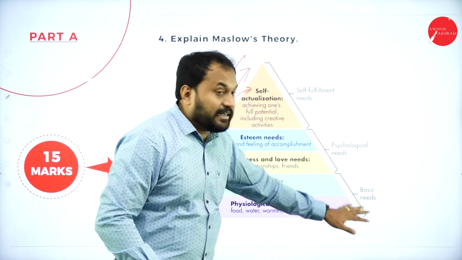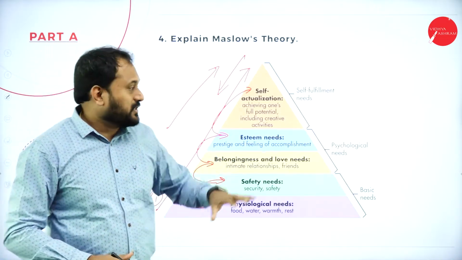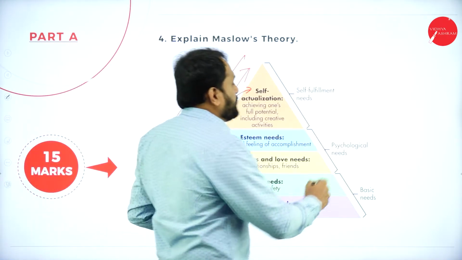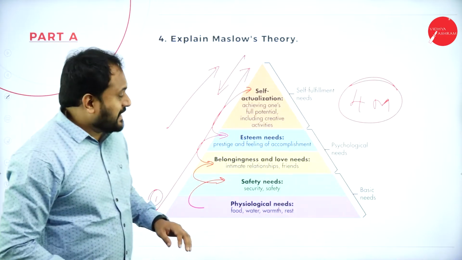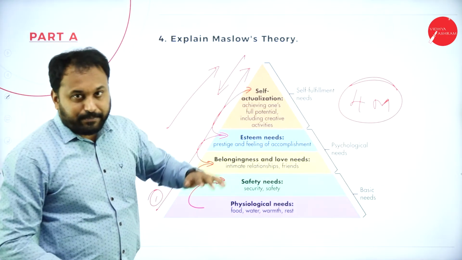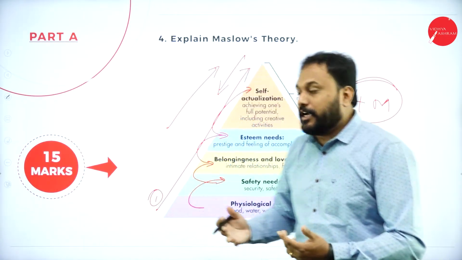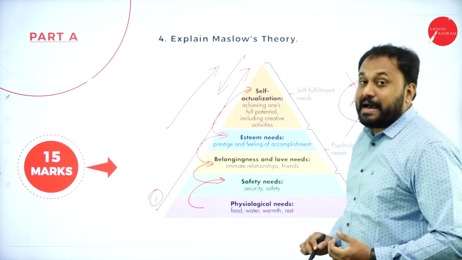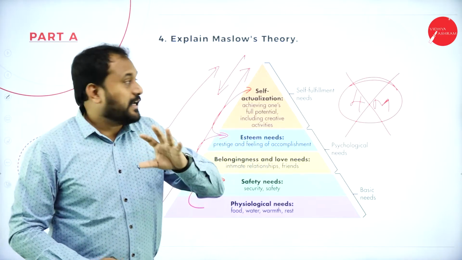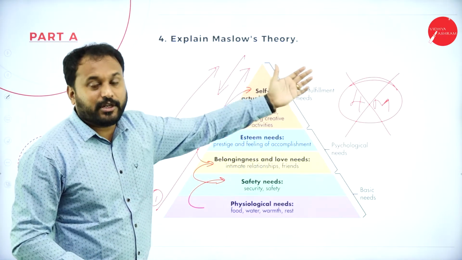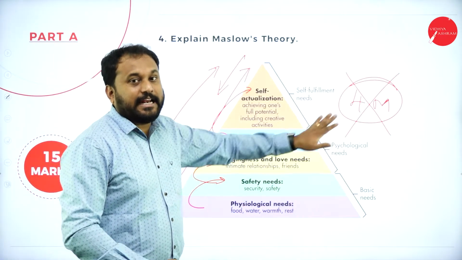So the entire diagram you are supposed to write half of the page. Don't draw it very small because this diagram alone will fetch you 4 marks. And here you need to understand that each and every step is very, very important. Don't jumble it. The minute you jumble it, you will not even get 1 mark, because Maslow theory is already written. We can't change it. They have not asked you what is your theory of motivation. They have asked you what is Maslow theory. So don't jumble it, or else you will not get any marks.